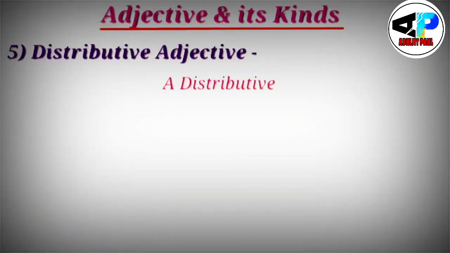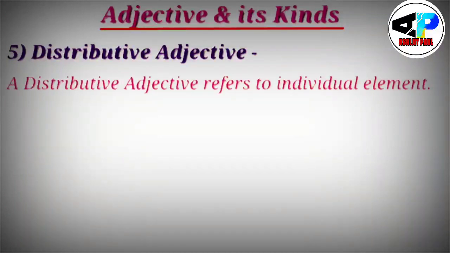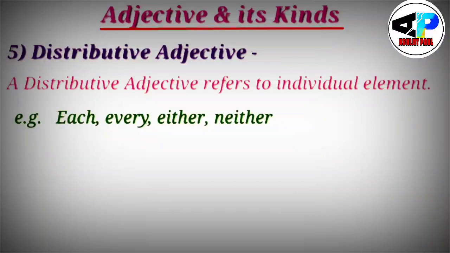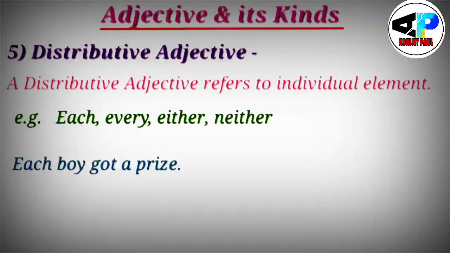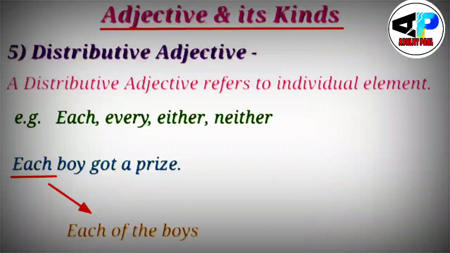My fifth topic is distributive adjective. What is the definition of distributive adjective? A distributive adjective refers to individual element. So individual element can be described by each, every, either, neither. Each boy got a prize. So this particular word each, each boy got a prize means each of the boys. So this refers to the individual element. So here each will be distributive adjective.